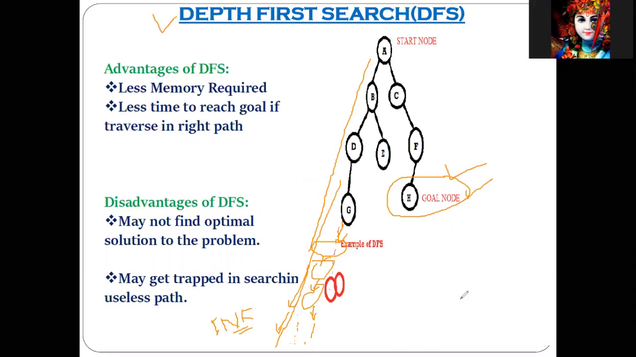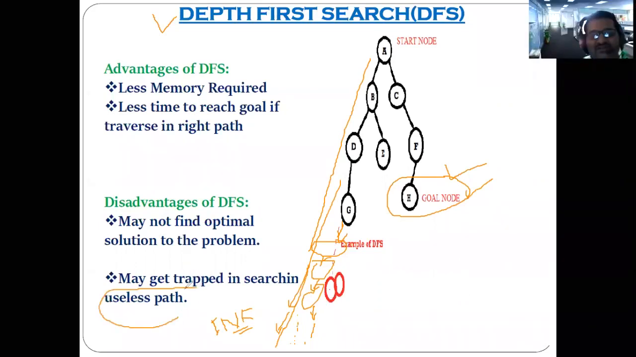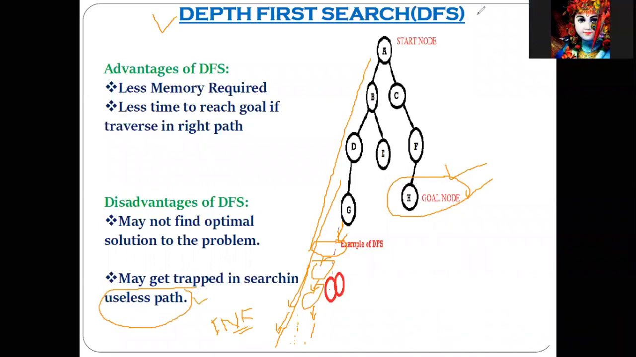Correct? That's why I'm saying you might end up searching a useless path also, because of the properties of depth first search.